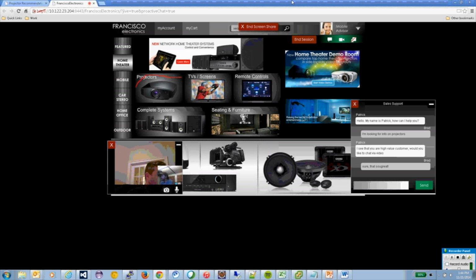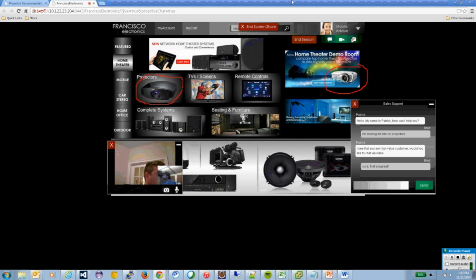Patrick has some tools available to him right now where he can actually annotate. He can make drawings on my screen and point things out to me. He shows me one projector, and I say maybe I've seen that projector, I'm not sure that's the one I want, and he circles that one, and I say, yeah, that's it. That's the projector I'm looking for. Do you have any more information available on that projector?